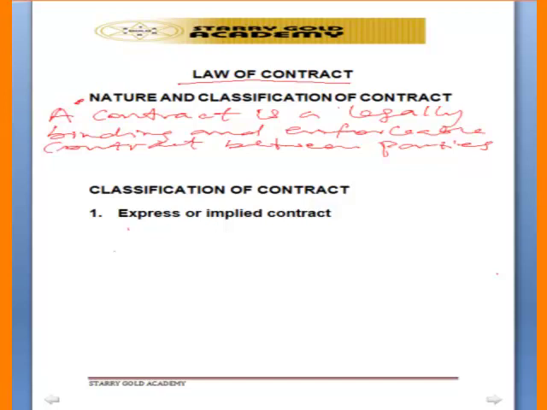So it is a legally binding and enforceable contract between parties.